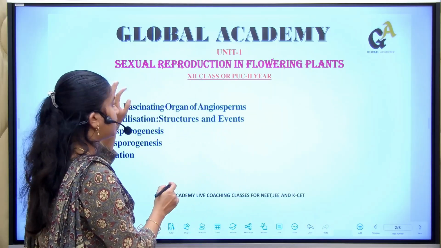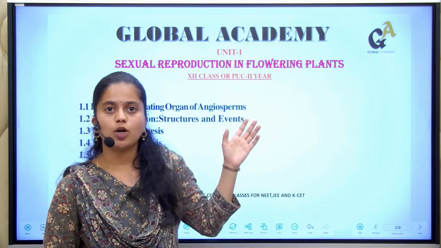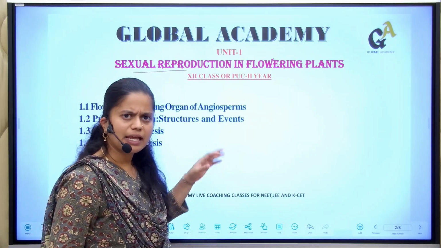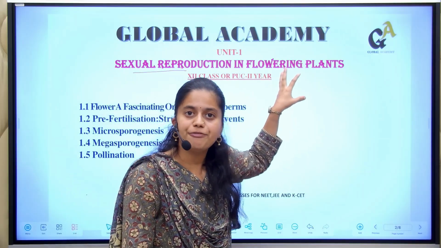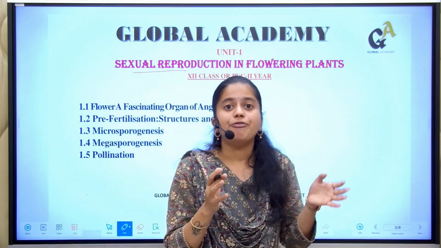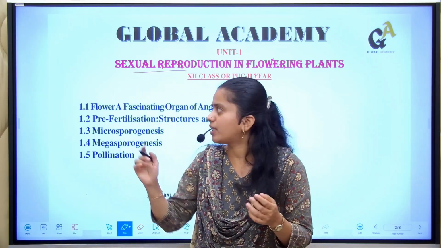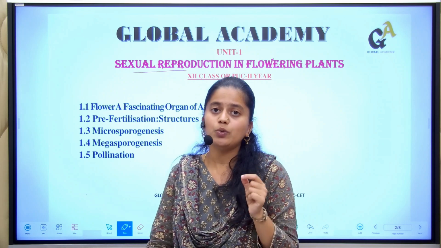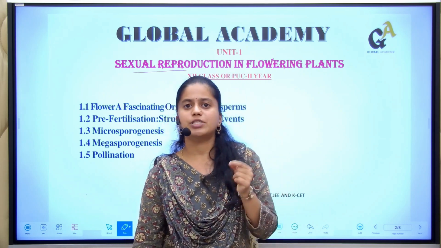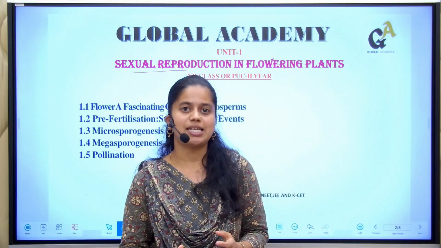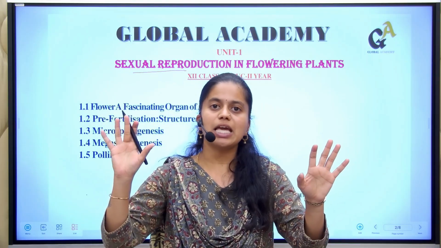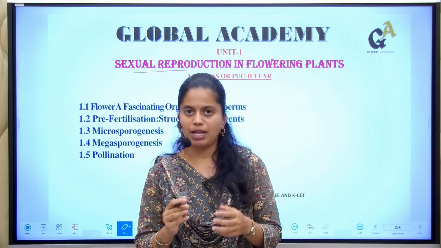So students, let us understand the heading first. What is it speaking about? It is speaking about the reproduction of what? Of the flowering plants. So, we are studying the reproduction in flowering plants, of which method? Of the sexual method. How does the flower reproduce sexually? As the word sexual reproduction suggests, we must study the male reproductive organ as well as the female reproductive organ of the flower.